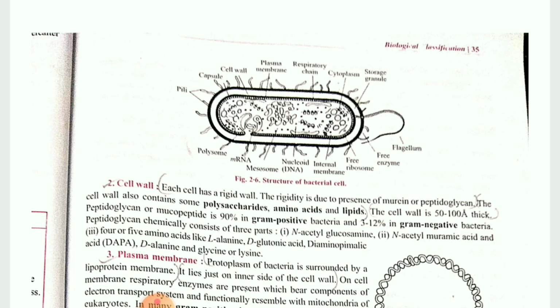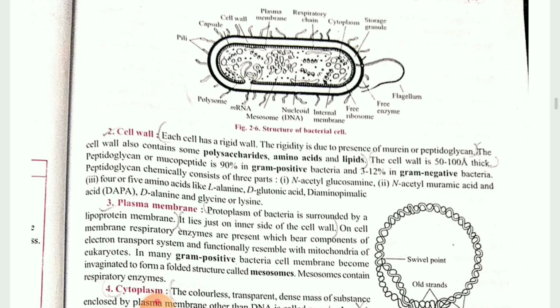Then polysomes. Internally, one cluster of ribosomes will be there, known as polysomes. Inside the cell, fluid will be there, known as the cytoplasm. One thin layer will be there inside the cell wall, known as the plasma membrane. Then storage granules will be there.